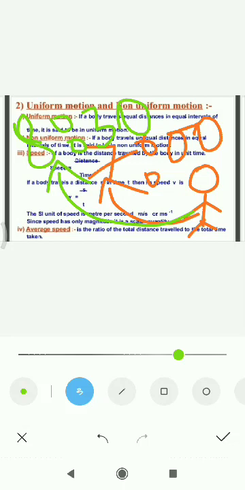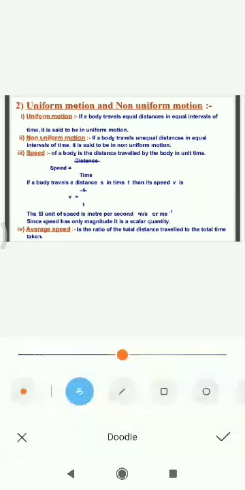One more day you will be very ill, so you will think of not going to school, but still you have to go because you are in 10th standard, and then you will go by 9:30. So the motion which human beings have is mostly non-uniform motion.